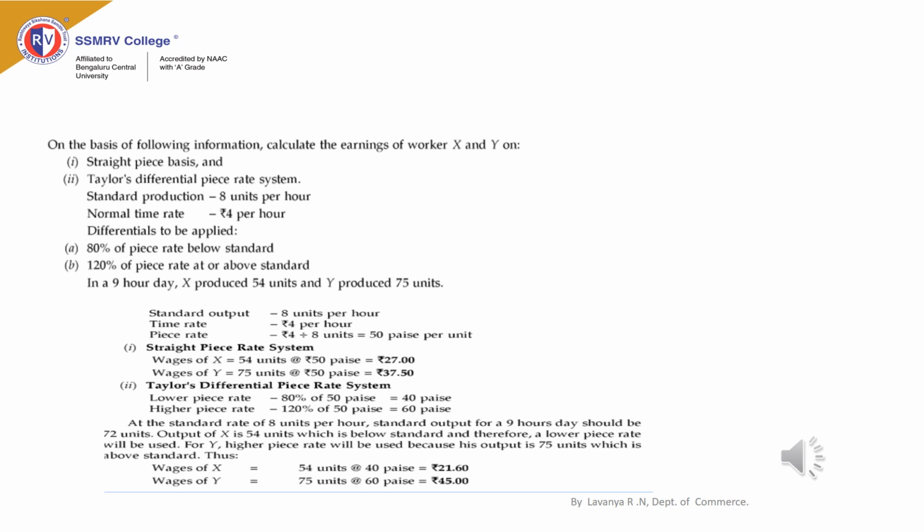The formula is number of units into higher piece rate. The number of units produced by worker Y is 75 units and the higher piece rate is 60 paise. So the earnings of worker Y is 45 rupees.